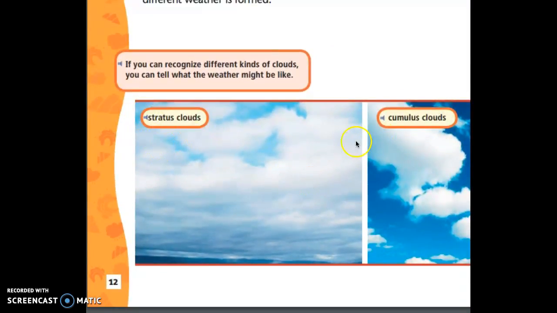Stratus clouds, cumulus clouds. If you can recognize the different kinds of clouds, you can tell what the weather might be like.